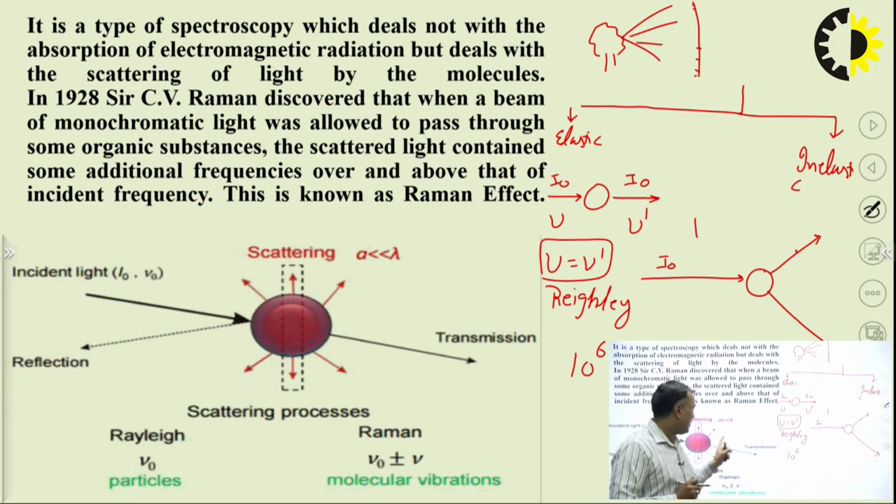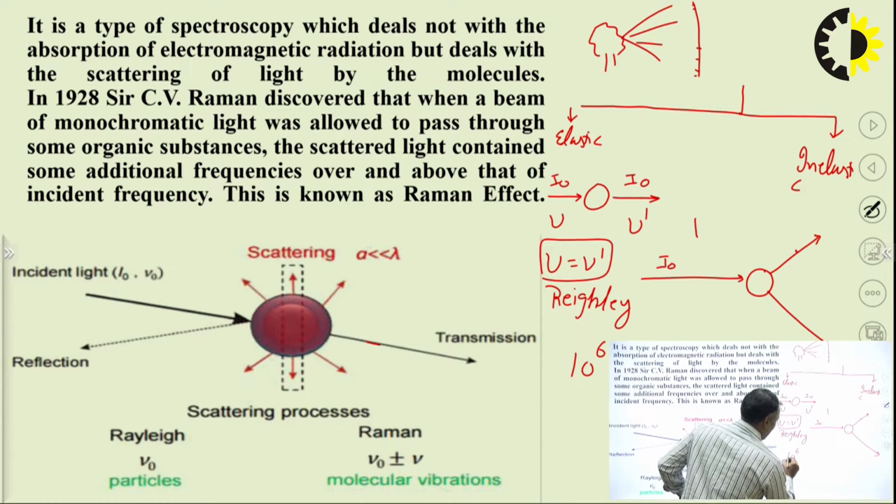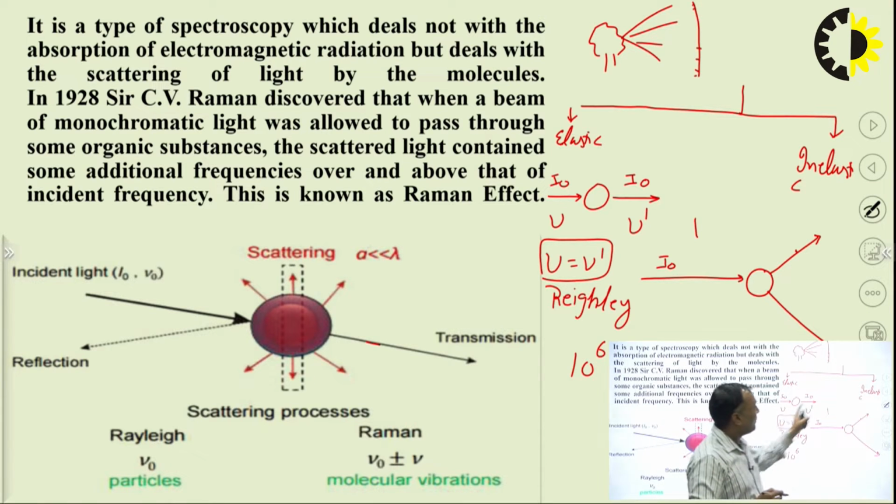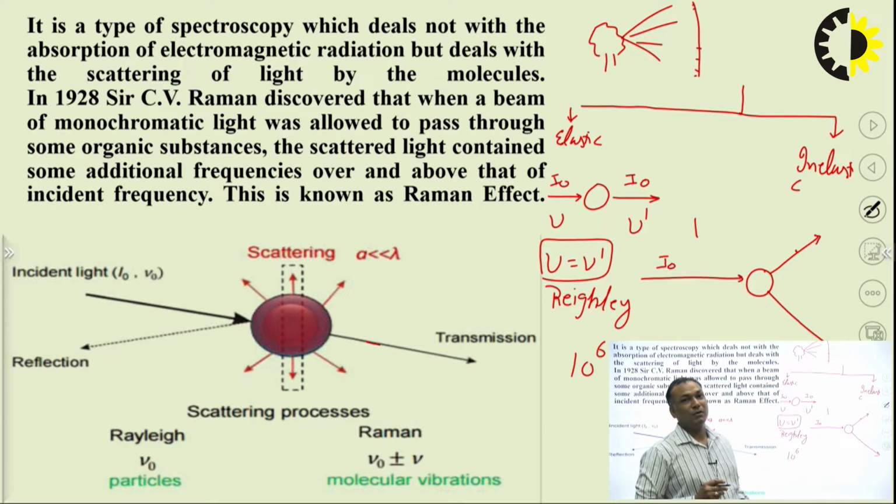But one time in 10 to the power 6 attempts, what happens? This elastic collision gets converted into inelastic collision.